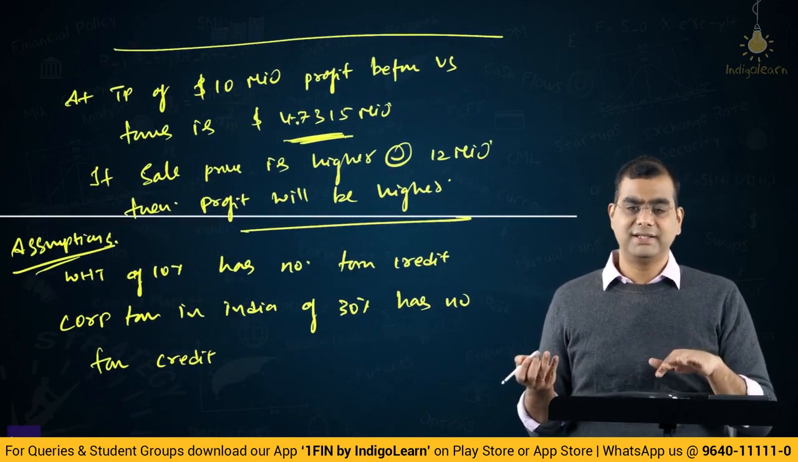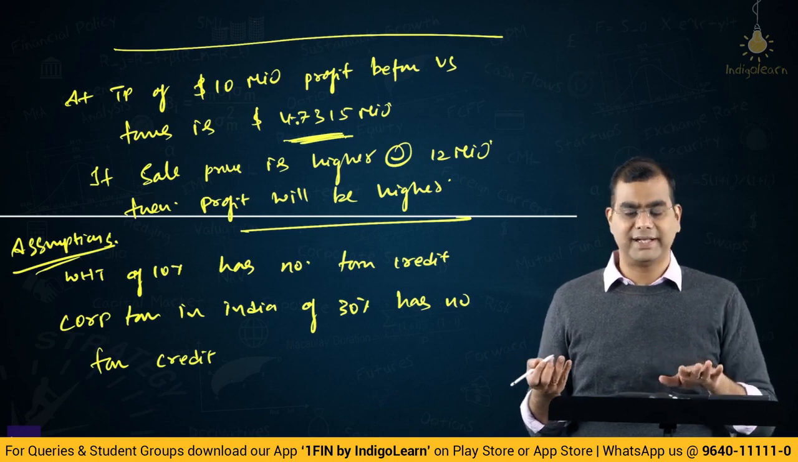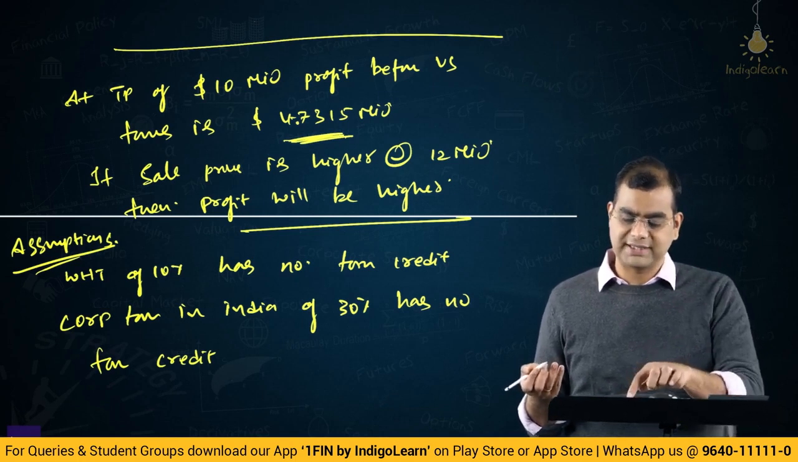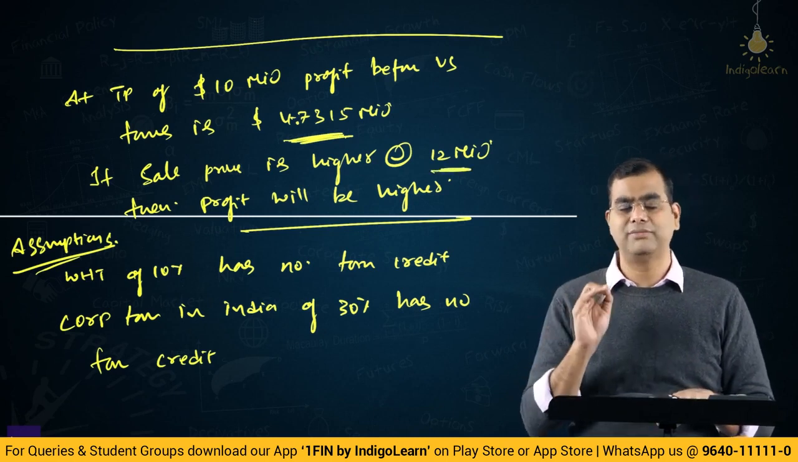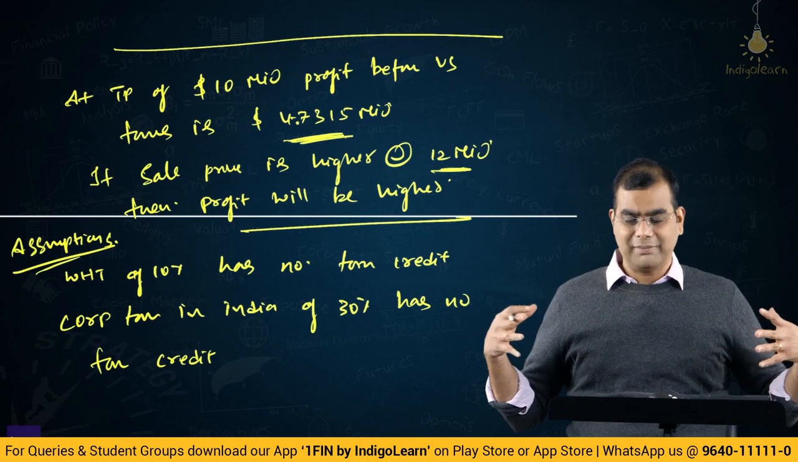Right. If there is additional corporate tax in the US, then this 4.736 will come down further, and then you will again have this extra 2 million that you are getting from higher sales realized. So, there are multiple combinations.